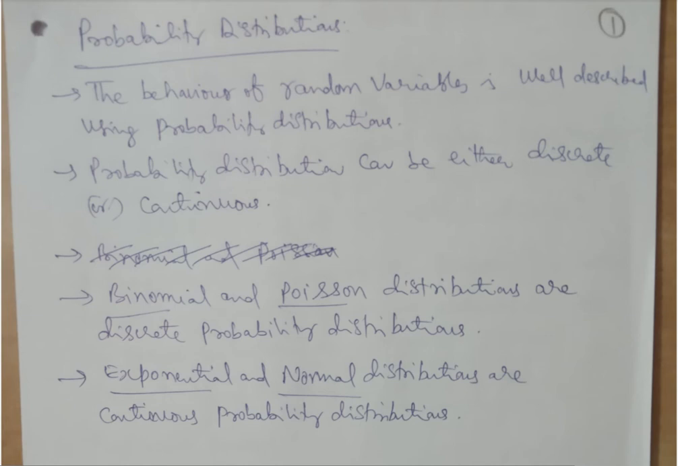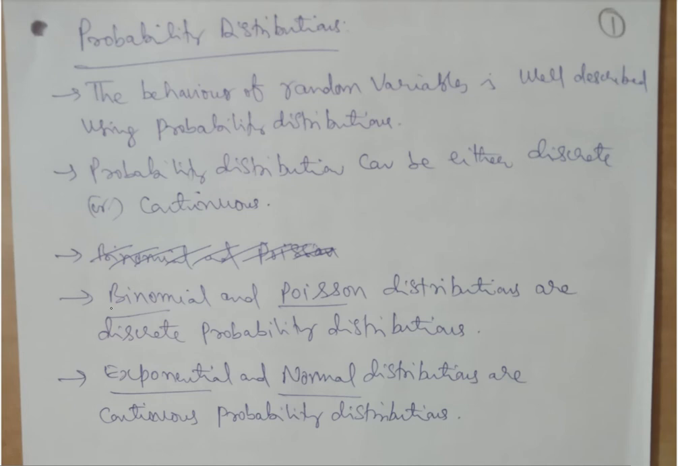In continuation to that, now let us look at probability distributions, which again are based on the random variables I have seen earlier. Here also we have two kinds of probability distribution, namely discrete probability distribution and continuous probability distribution. As we know, the behavior of random variables is well described using probability distributions. So probability distribution can be either discrete or continuous.